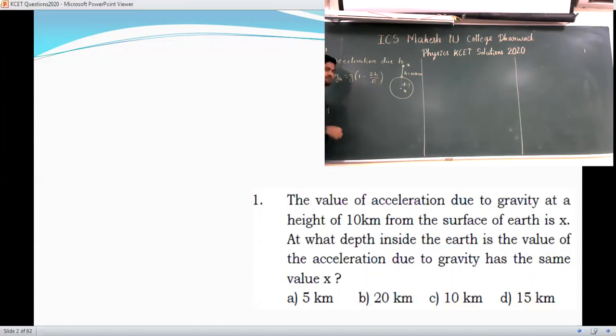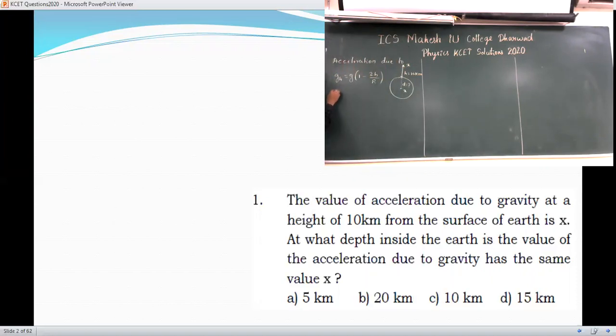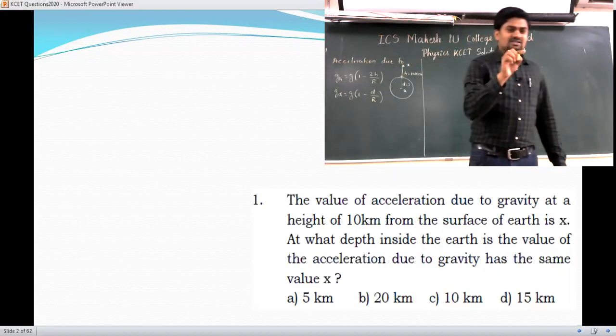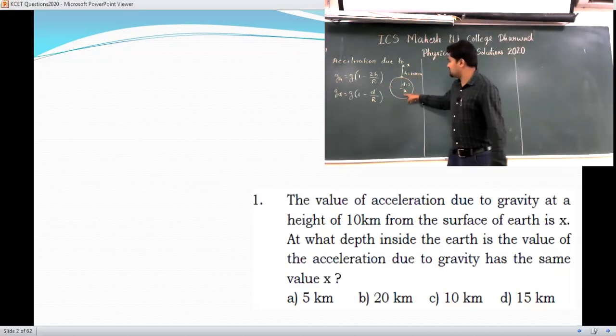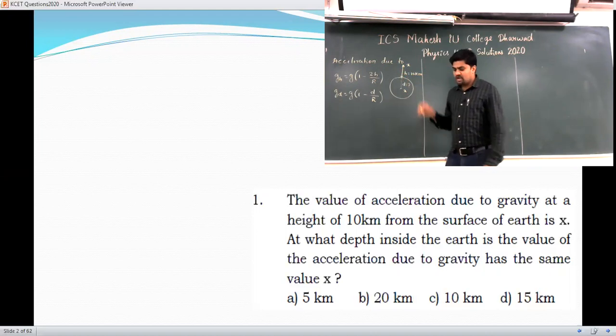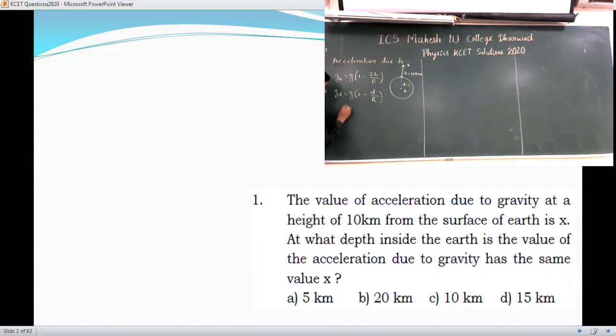This is the formula above the surface of the earth, and another formula is gd is equal to g into 1 minus d by r. Now, according to the condition given in the question, at a certain distance the acceleration due to gravity is the same, so we can write gh is equal to gd.